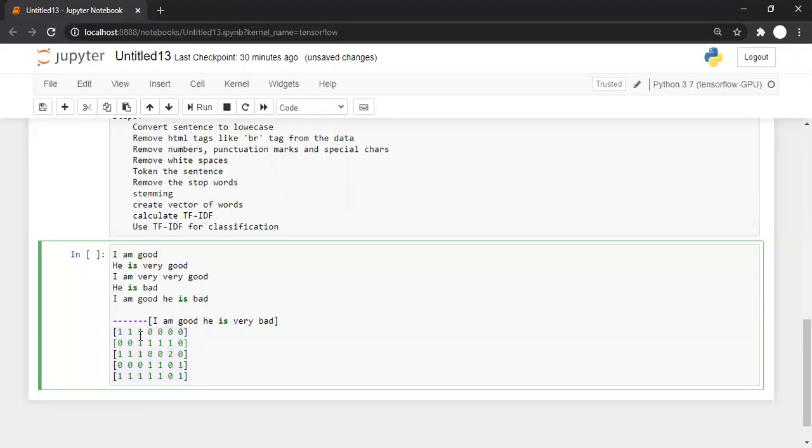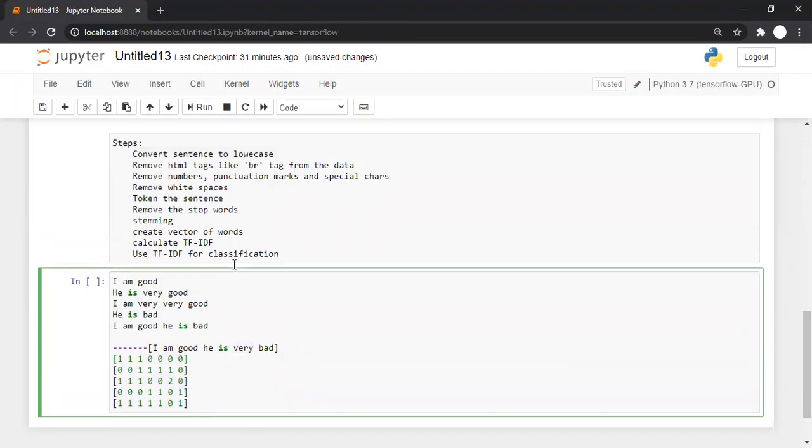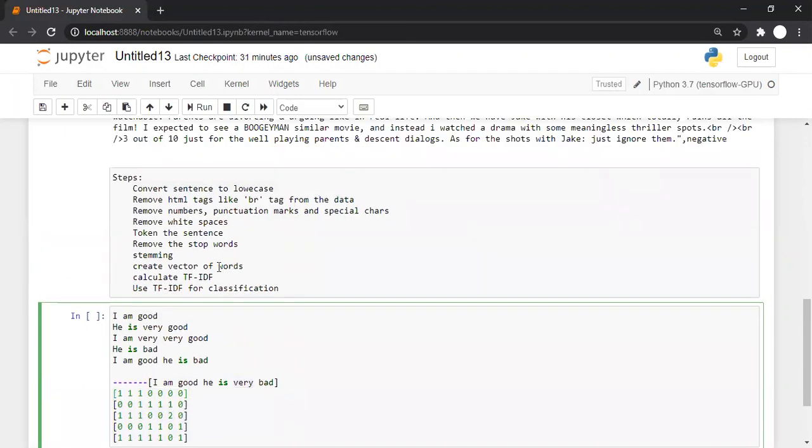And what they represent is whether a particular word is there in a sentence or not, and if a word is there, how many times it has occurred. So 0 means the word is not there, 1 means the word appeared once, 2 means the word appeared twice. And which word? The second last word is very. So this is called converting the sentence into a vector.